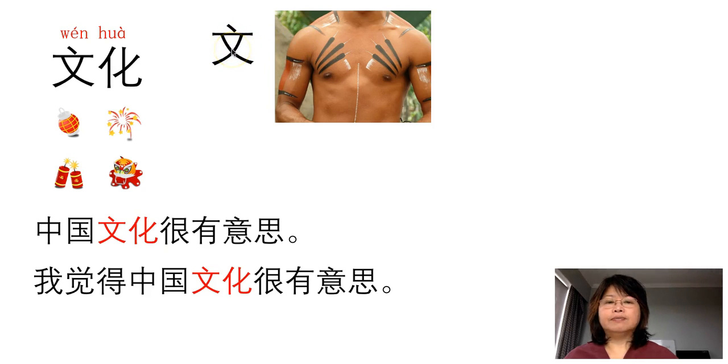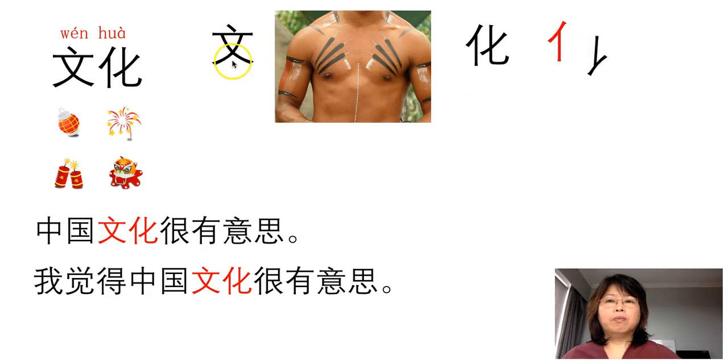And 化 in Chinese means changing. So the left-hand side is a person. On the right-hand side is an upside-down person. So that means a change.